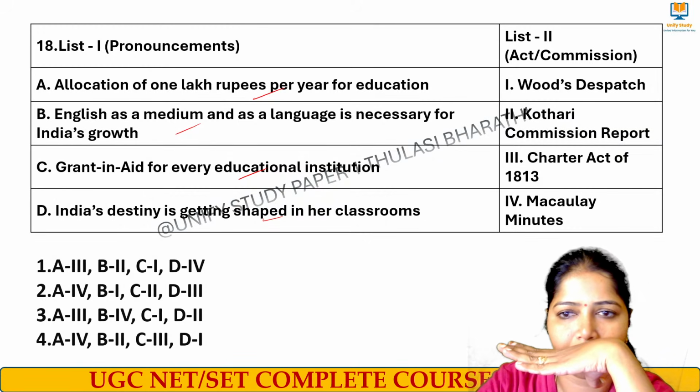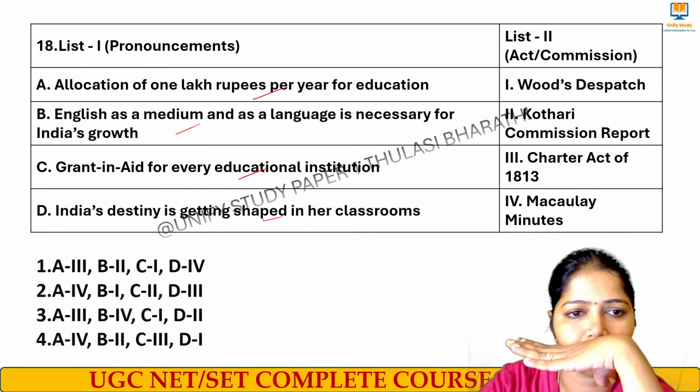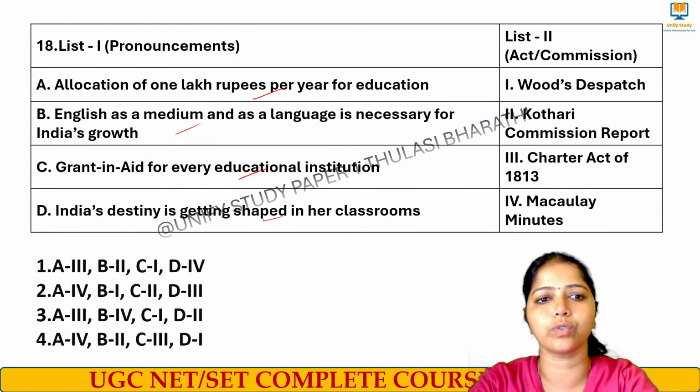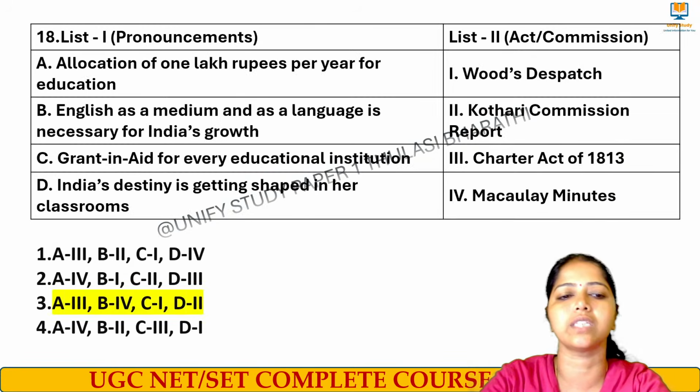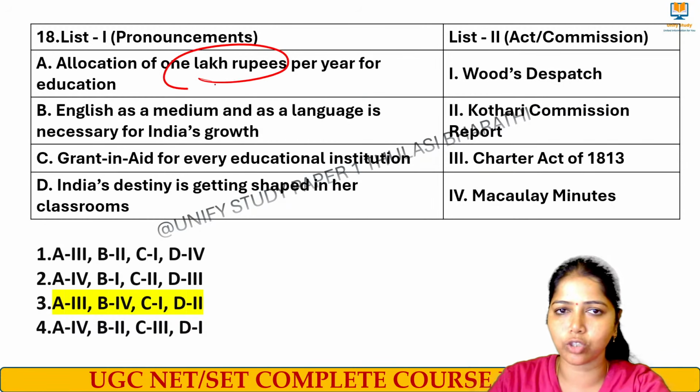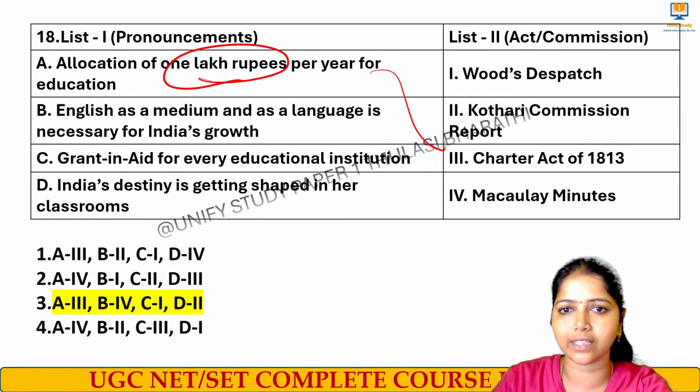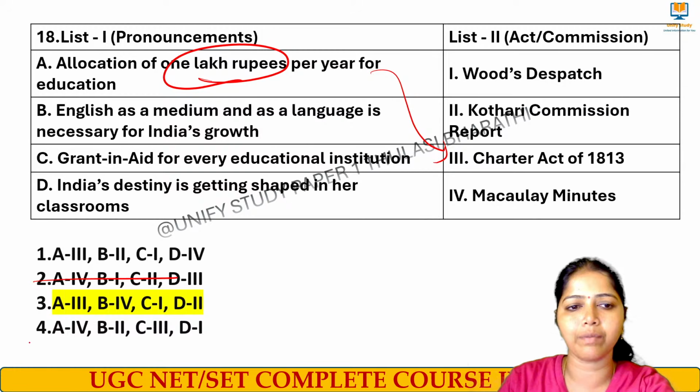Very good, very good. Yes, the right answer for this question is option number 3. Allocation of 1 lakh rupees per year is for the Charter Act 1913. A3, we can eliminate 2 and 4. We have two options, B, 2 and 4.